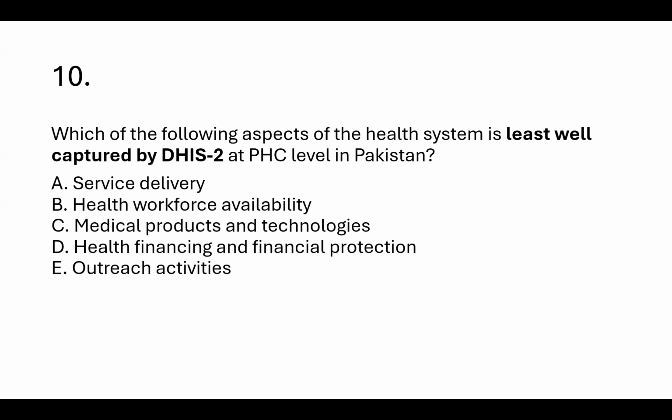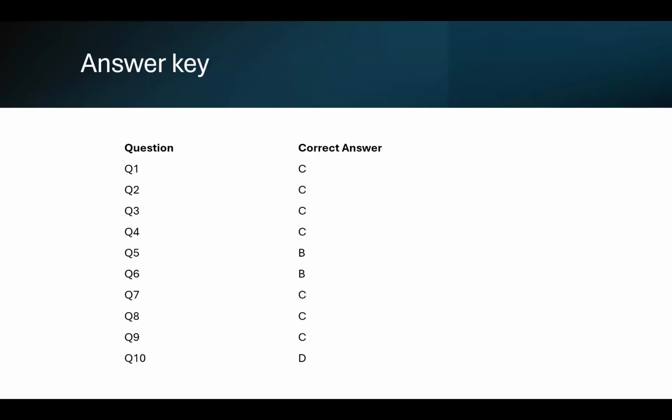Which of the following aspects of the health system is least well captured by DHIS2 at primary healthcare level in Pakistan? Service delivery, health workforce availability, medical products and technology, health financing and financial protection, or outreach activities? For DHIS2, particularly, it's D. Health financing and financial protection. It does not tell about out-of-pocket expenditure, or the expenditure from the patient perspective, or what is actually being spent on one patient. So this is the answer key.